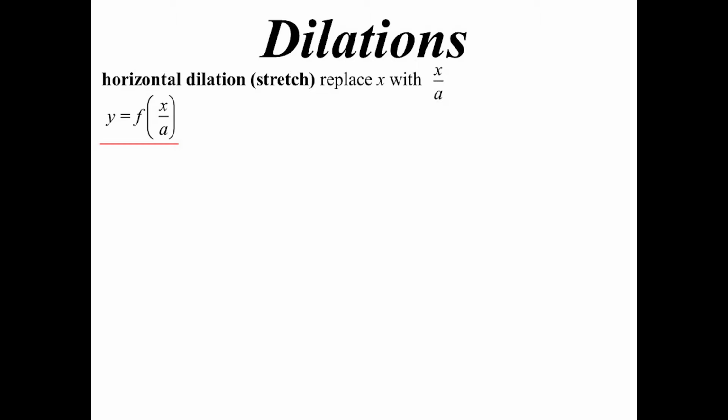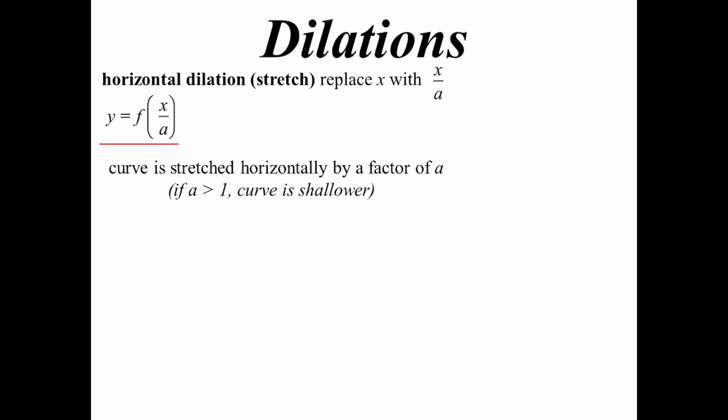So dilations. A dilation, you can think of it as a stretch or a compression. Basically here, if I want to dilate horizontally, so stretch it horizontally, this time I replace x with x divided by a. So y equals function x divided by a. That is a dilation of factor a. Now, if a is bigger than 1, we should see the curve becoming a shallower curve.